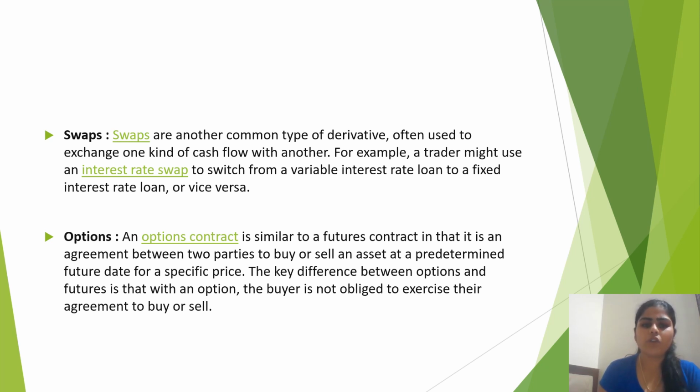Options. An option contract is similar to a futures contract in that it is an agreement between two parties to buy or sell an asset at a predetermined future date for a specific price. The key difference between options and futures is that with an option, the buyer is not obligated to exercise their agreement to buy or sell.